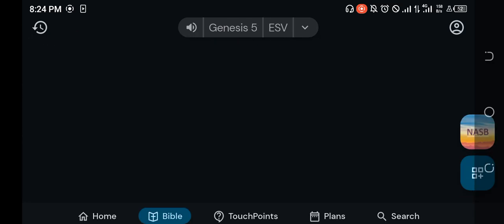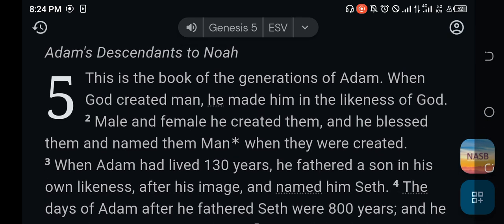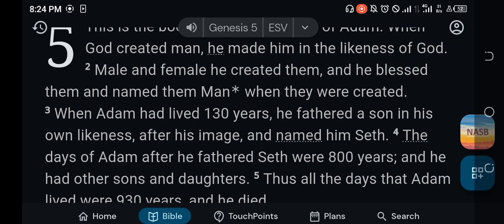Let's keep going. Let's see Genesis chapter 5, verse 1. This is the book of the generations of Adam when God created man. He made him in the likeness of God. Verse 2, male and female he created them, and he blessed them and named the man when they were created. Now, take notes. Name the man. This is very instructive.